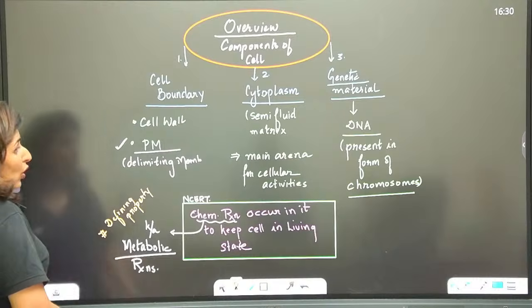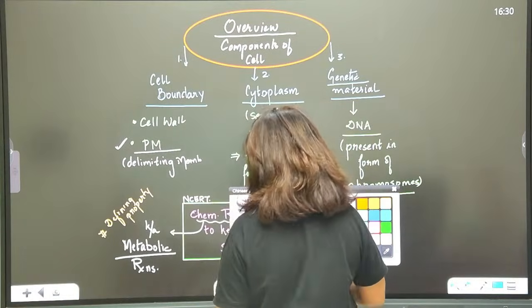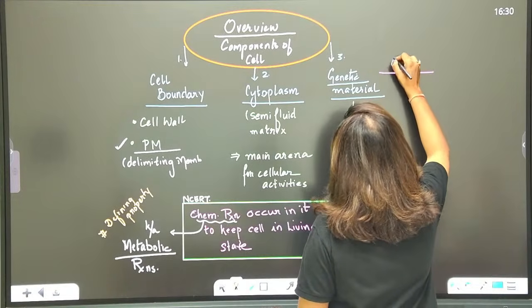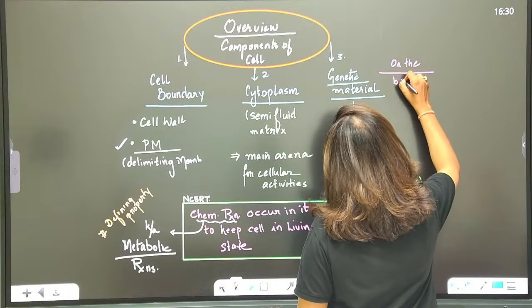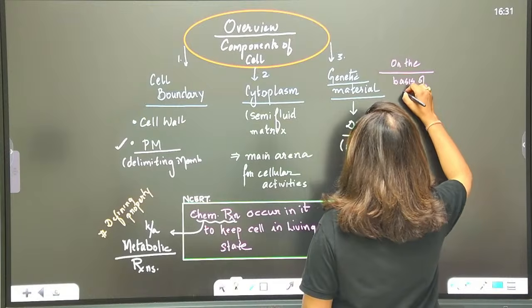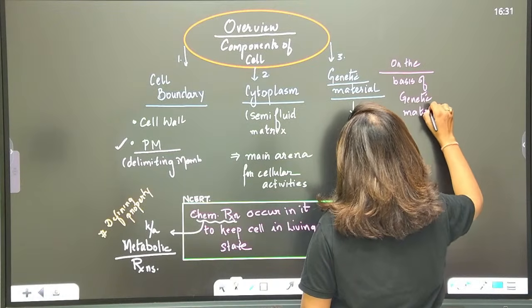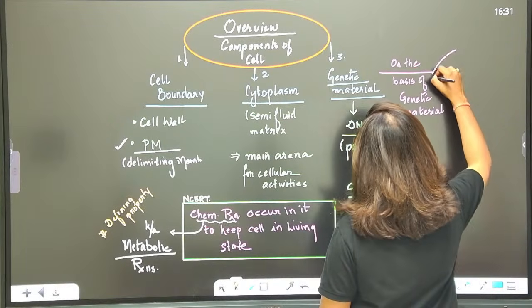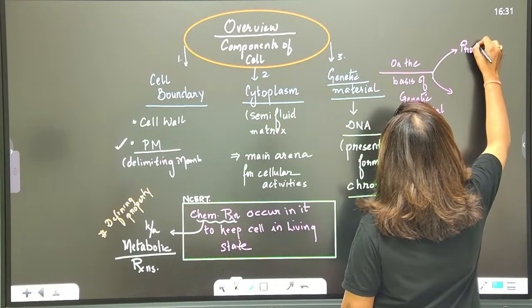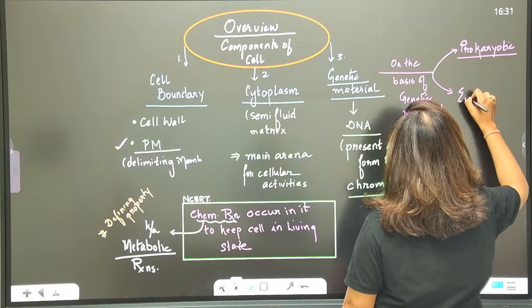Now, on the basis of this genetic material, how it is packed, where it is present, we can classify cells into two types. One is prokaryotic and second is eukaryotic.